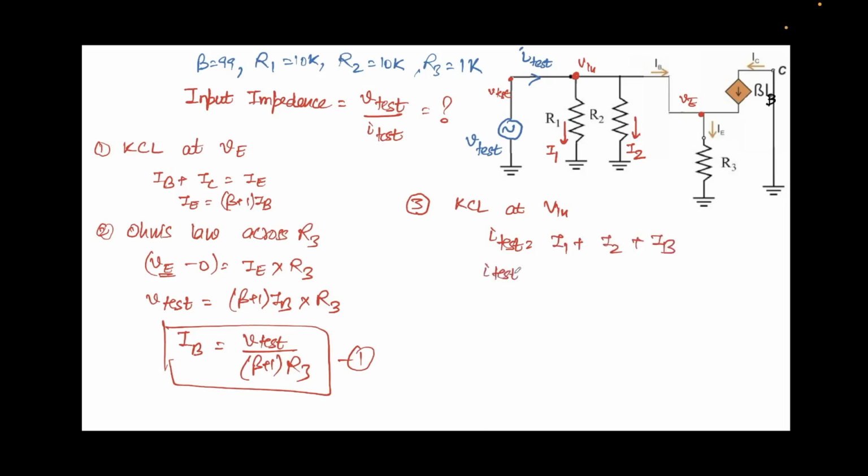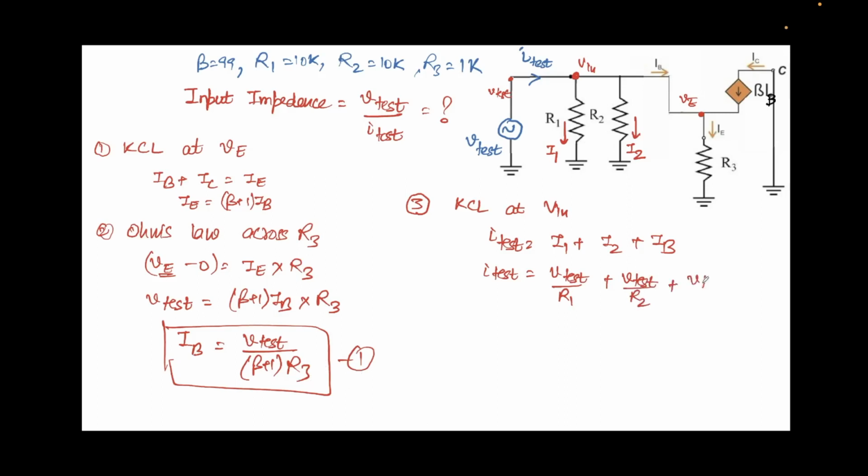So I'll get I test equal to, now I1 is nothing but, so we know that this voltage is nothing but V test. This is a wire. So this will come out to be V test over R1 plus V test over R2, and we know the value of IB from expression 1, which we'll use here.